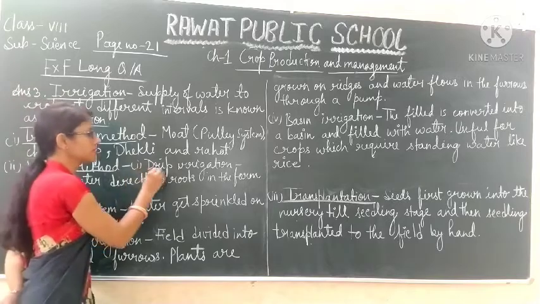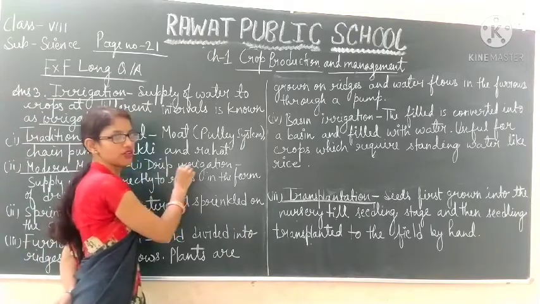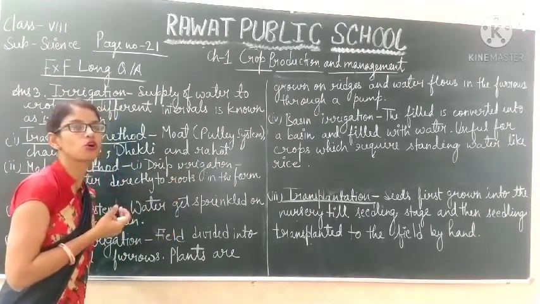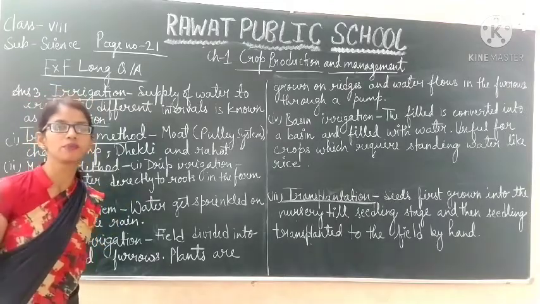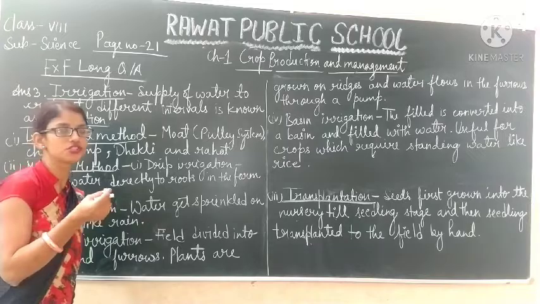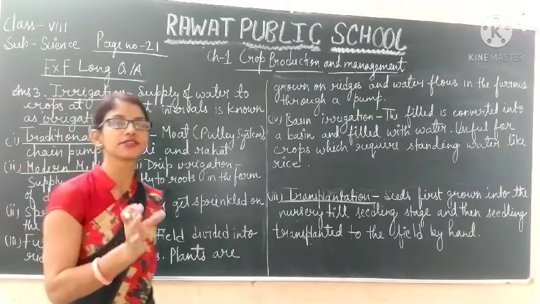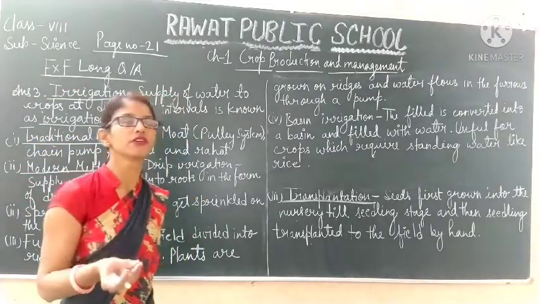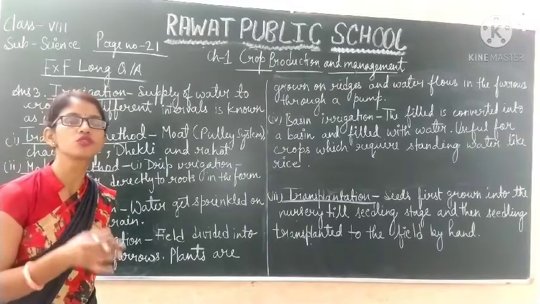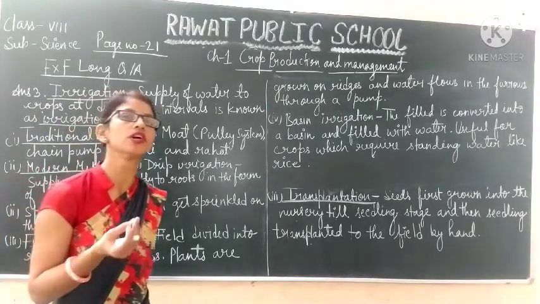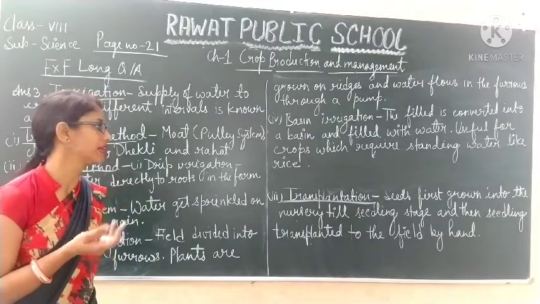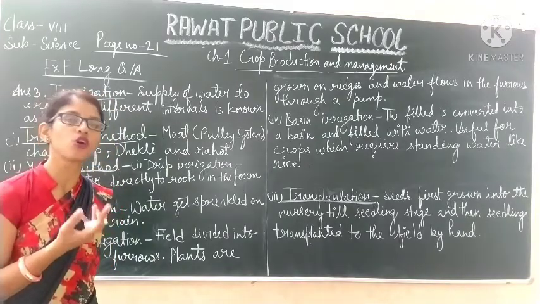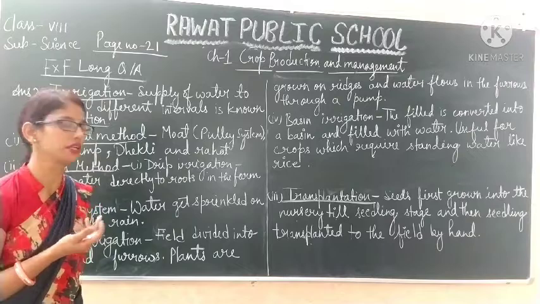The first one is drip irrigation, in which water is supplied to the crops in the form of drops. What happens is that underground pipes have holes at regular intervals, and water is supplied to the roots of the plant in the form of drops, so that there is no wastage of water. It is helpful for fruit and vegetable crops.